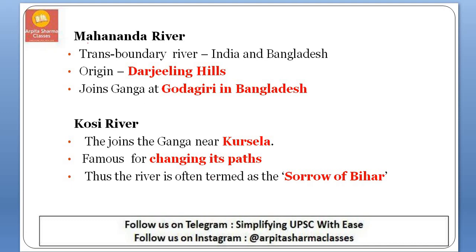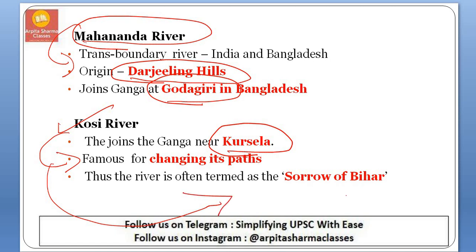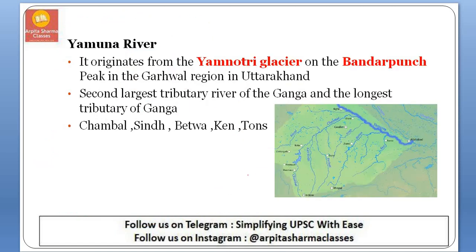Next is Mahananda. Mahananda is a transboundary river between India and Bangladesh. It will meet Ganga after entering Bangladesh near Godagari, and the origin of this river is in the Darjeeling Hills. Next is Kosi. Kosi river joins Ganga near Kursela, and it is famous for changing its course. That is why it causes floods in the region of Bihar, and it is called the Sorrow of Bihar. So these were the left bank tributaries.